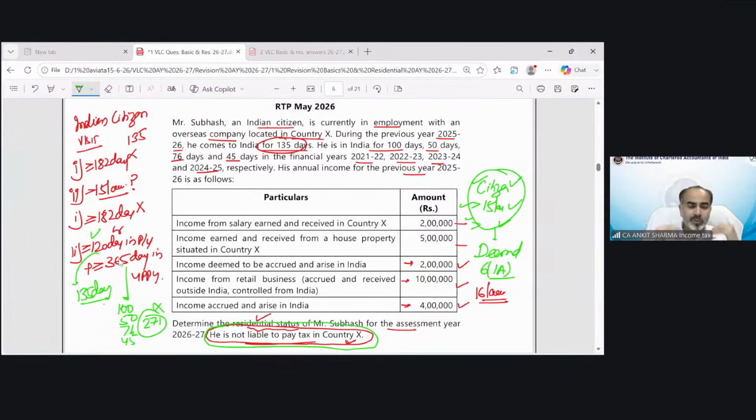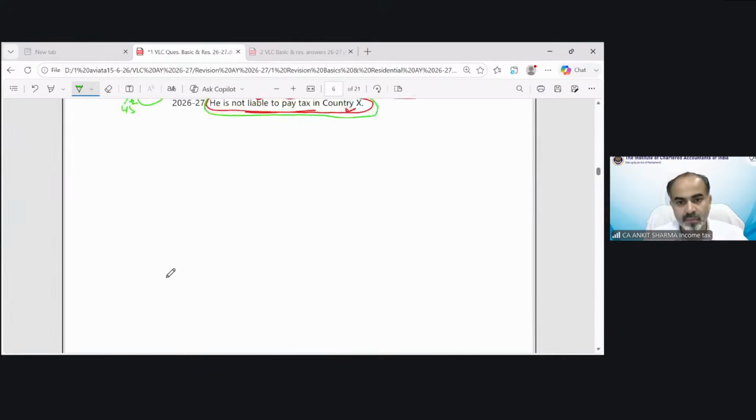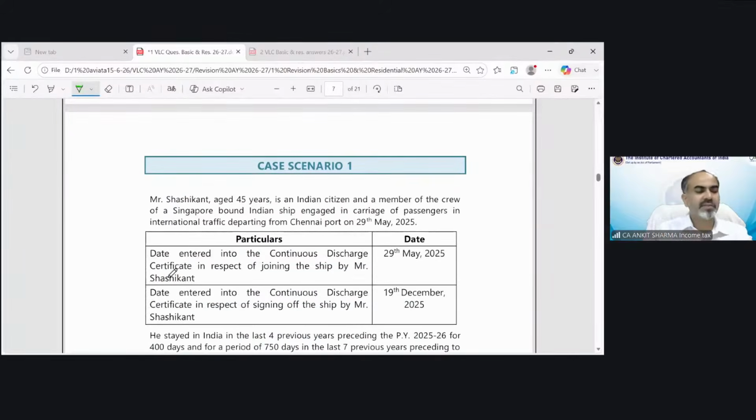Now you understand how this process should be applied in the examination, how we need to process the information which has been given in the question one by one. Clear? Now we will see some case scenarios. One by one, we will check these case scenarios. One by one, we will discuss these cases.